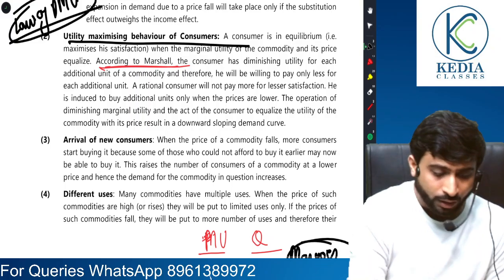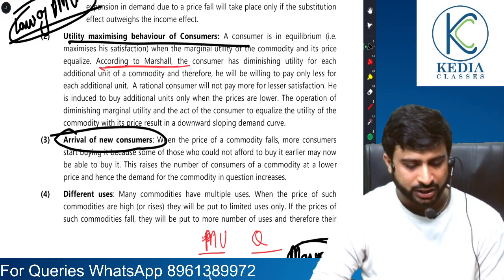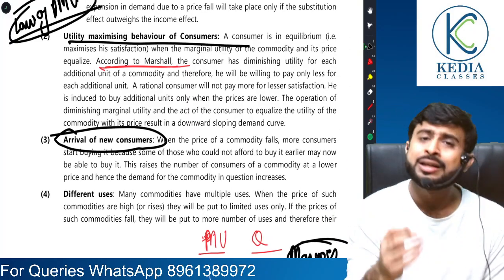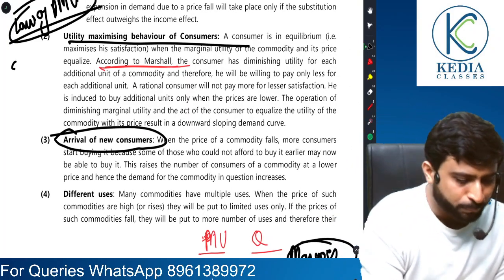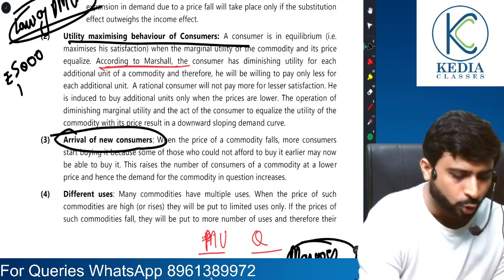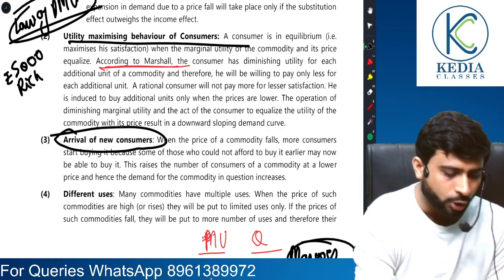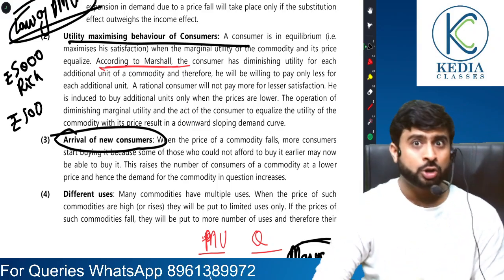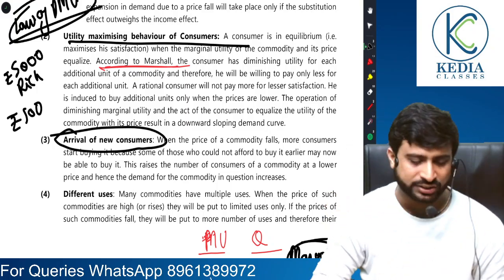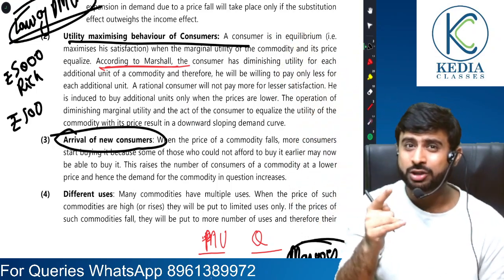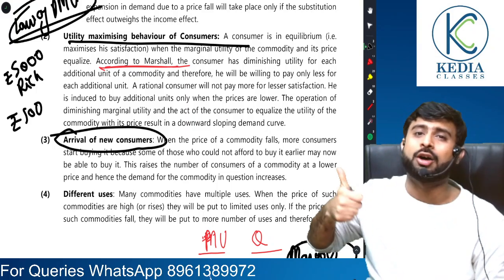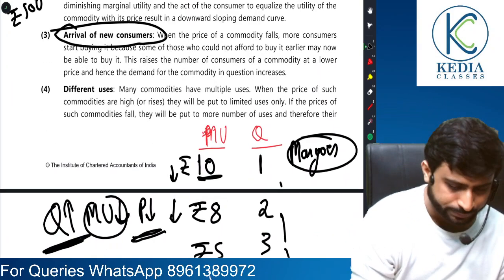Understood, sir? Third point that explains the law of demand is arrival of new consumers. When new consumers start entering the market, assume deodorant or perfumes. When perfume price was 5,000 rupees, assuming that only the rich segment were using perfumes, now it falls down to 500 rupees. Now more of the people, the middle class, the lower middle class, would also be able to afford this perfume. So the demand will rise further, not because the existing customers are buying more, but because a new set of customers have entered the market who could not afford the product earlier.